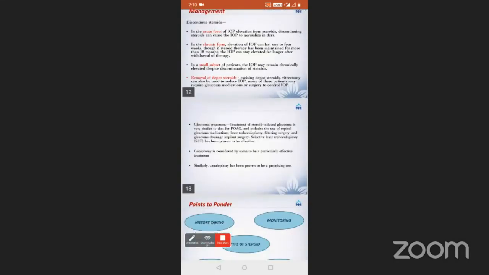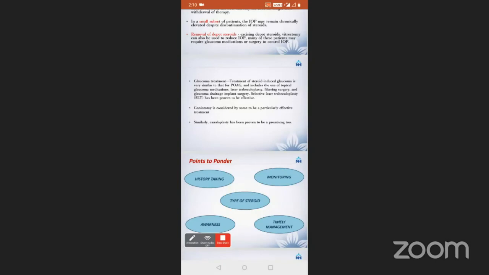Coming to the glaucoma treatment, the treatment of steroid-induced glaucoma is very similar to that of primary open-angle glaucoma and includes the use of topical glaucoma medications, laser trabeculoplasty, filtering surgery, and glaucoma drainage implant surgery. It has been seen in the literature that selective laser trabeculoplasty has been proven to be effective, but not many centers have access to this laser therapy. Goniotomy is considered by some to be a particularly effective treatment. Similarly, canaloplasty has been proven to be promising too.